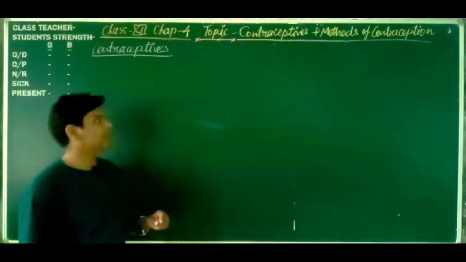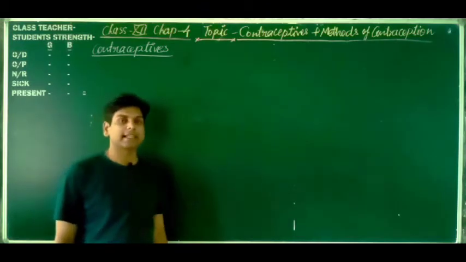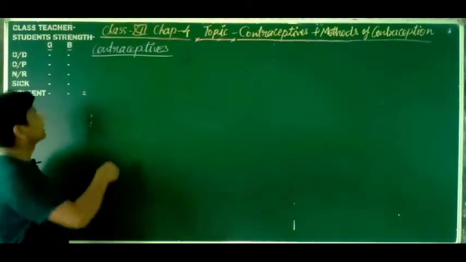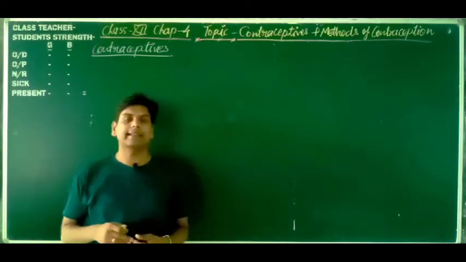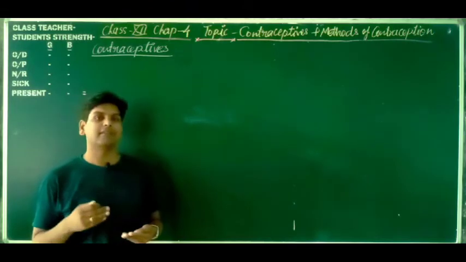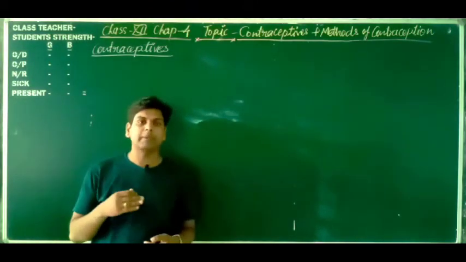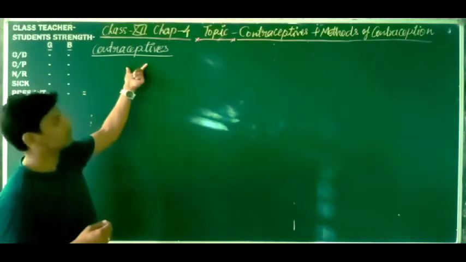In this video, we are going to discuss the topic contraceptives and methods of contraception. Dear students, this is the first video, so we concentrate on it. First, we will discuss contraceptives. What are contraceptives? Contraceptives are the chemicals, medicines, devices which prevent unwanted pregnancy or conception. So these are known as contraceptives.